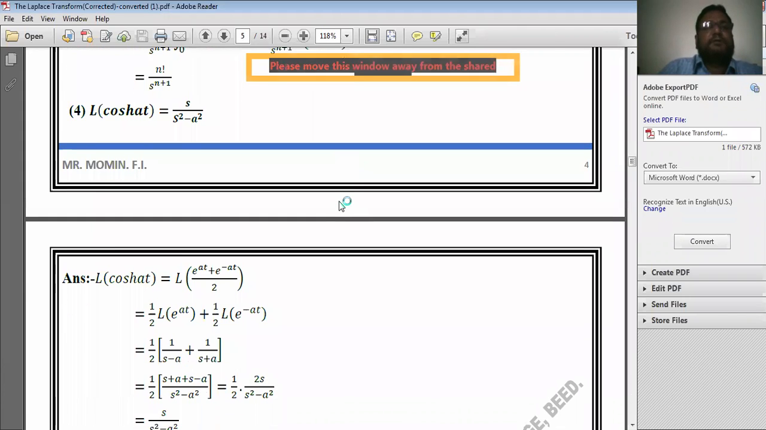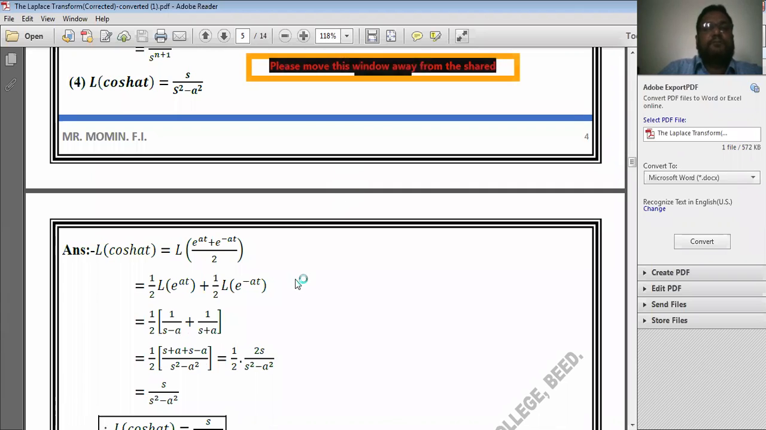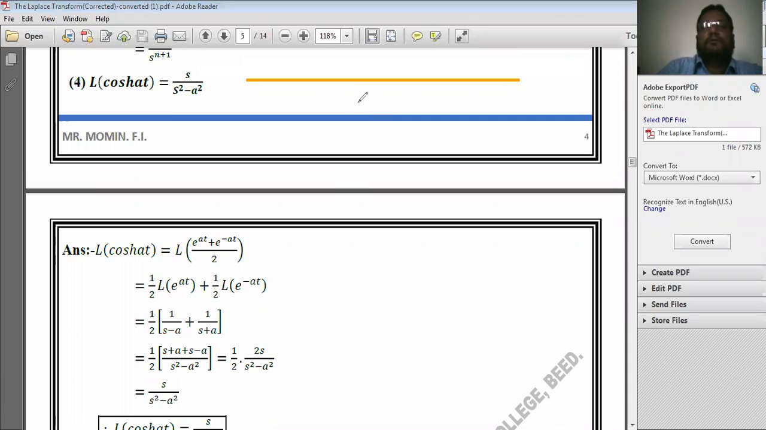Now see here, the Laplace transform of hyperbolic cos of at. According to the definition, hyperbolic cos of at is always equal to e to the power at plus e to the power minus at divided by 2. Just see here, L of hyperbolic cos of at is equal to L of e to the power at plus e to the power minus at divided by 2.